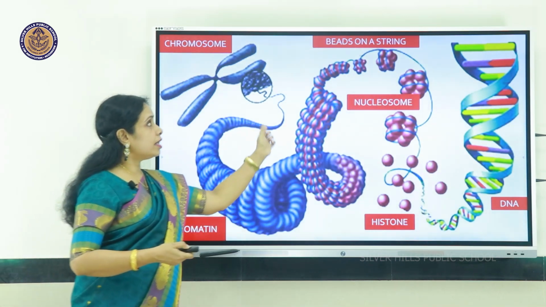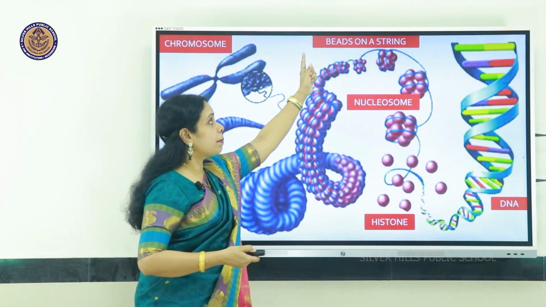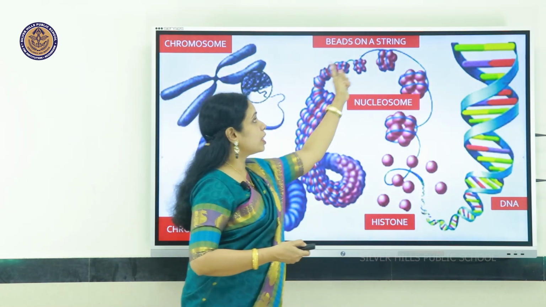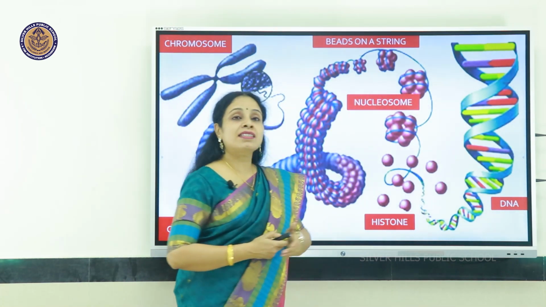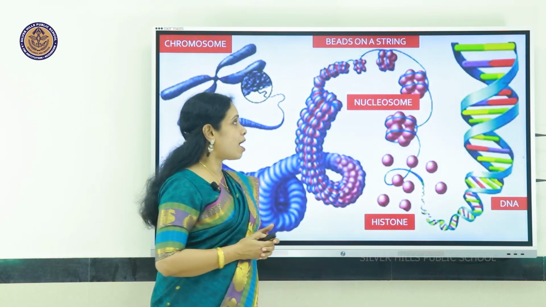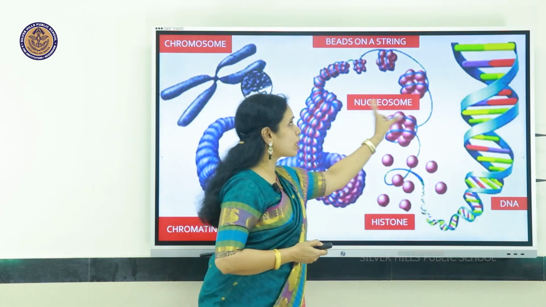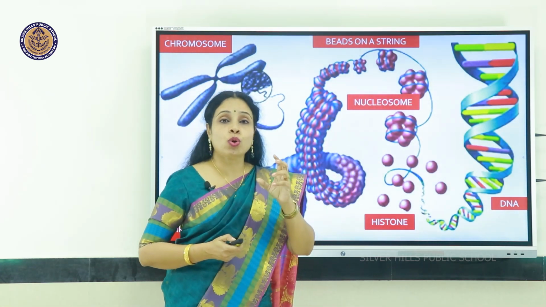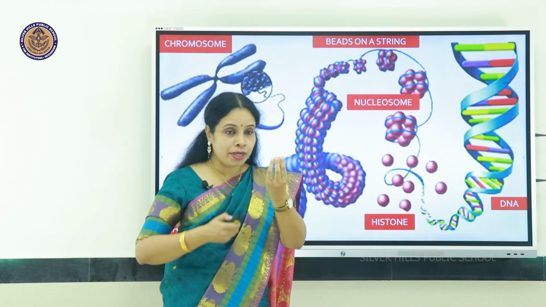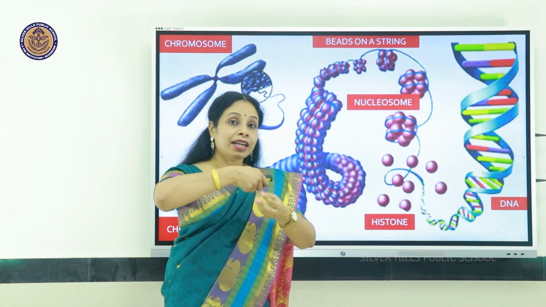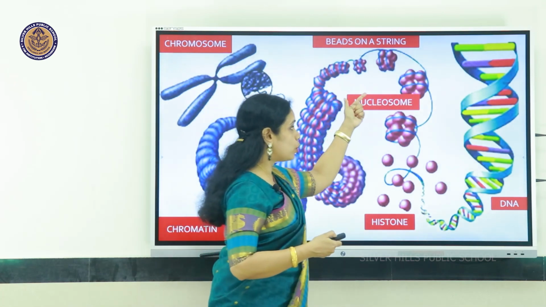The chromatin appears like beads on a string. You can see the string with beads, that is the histone octamer. So this structure is called a nucleosome. The histone octamer wound by DNA, that's called a nucleosome.